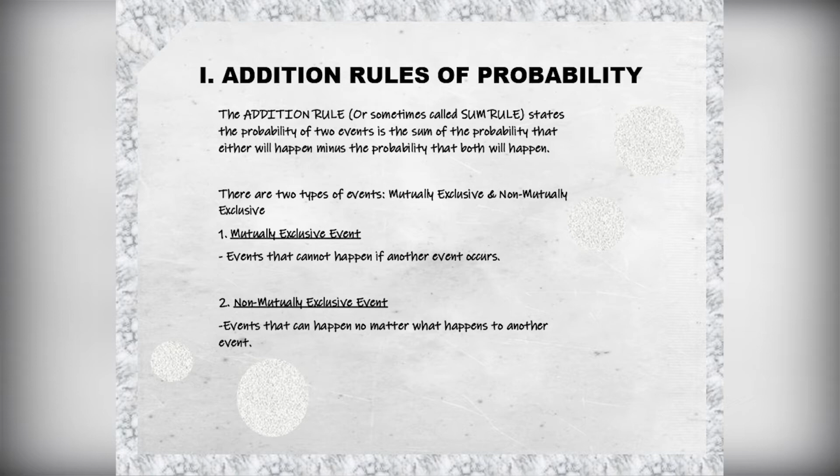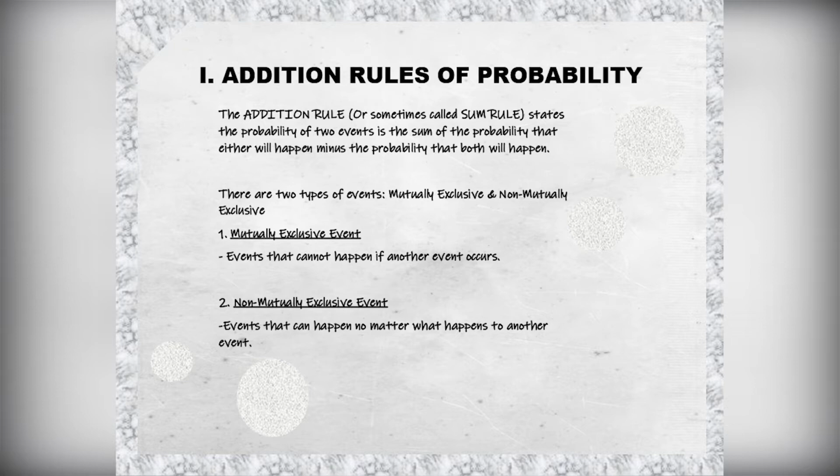The addition rule, sometimes called the sum rule, states the probability of 2 events is the sum of the probability that either will happen minus the probability that both will happen. There are 2 types of addition rule events, mutually exclusive and non-mutually exclusive events. Mutually exclusive events are events that cannot happen if another event occurs. These are events that happen if one doesn't have the same event as the other. Meanwhile, non-mutually exclusive events are events that can happen no matter what happens to the said event. In other words, in simpler terms, events will still happen at the same time.